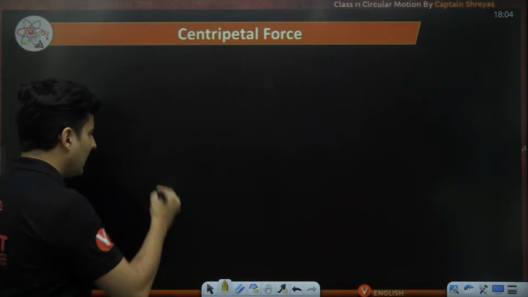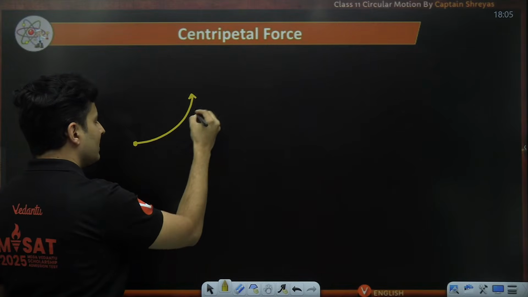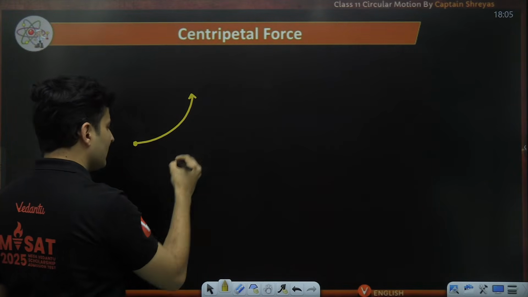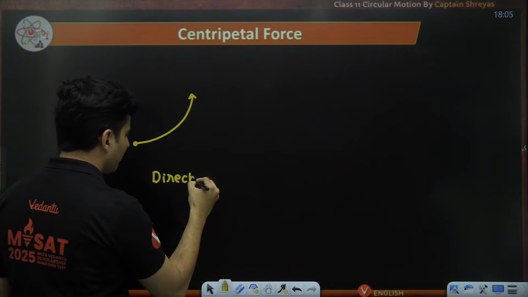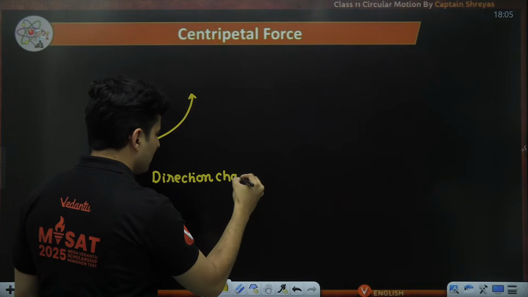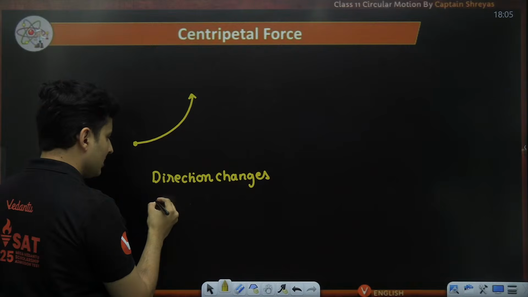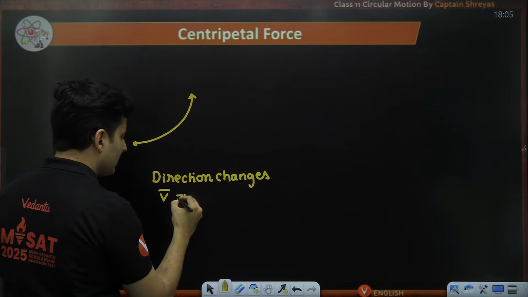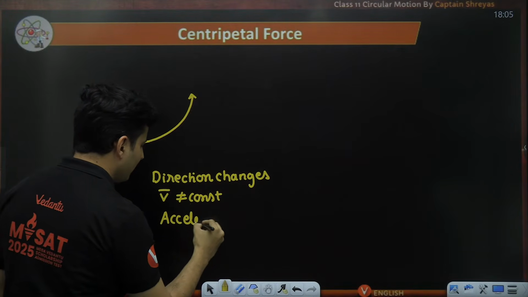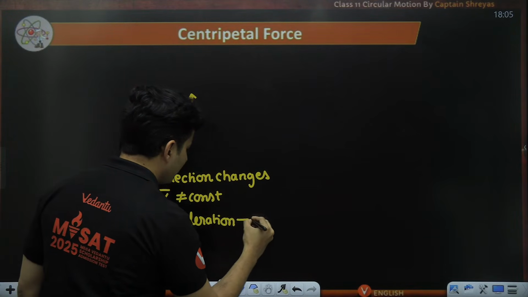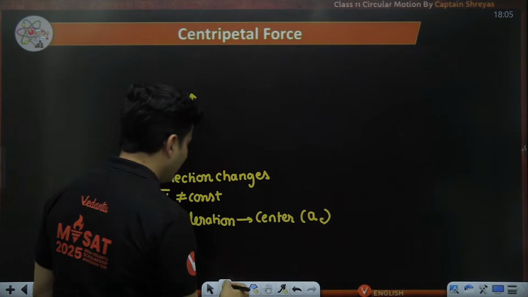Yesterday we saw that if a particle is going in a curved path with a certain speed, then because the direction changes, the velocity is not constant. I will say that it has an acceleration directed towards the center, which is called centripetal acceleration.